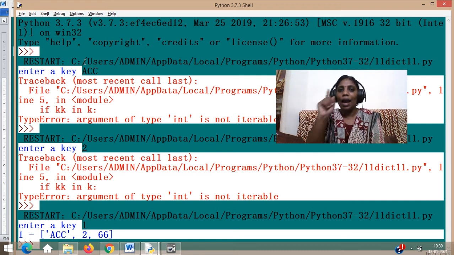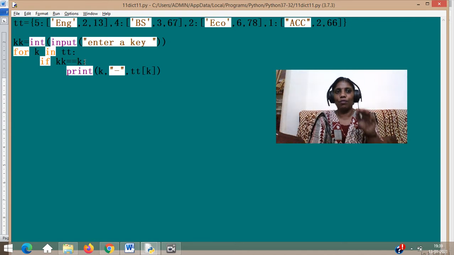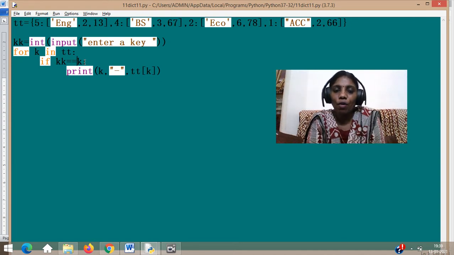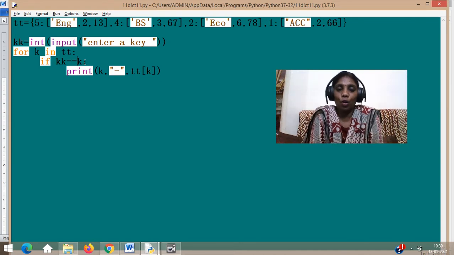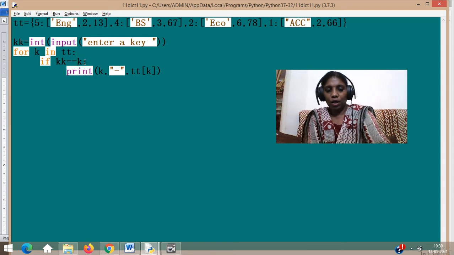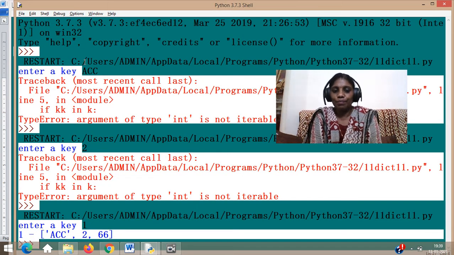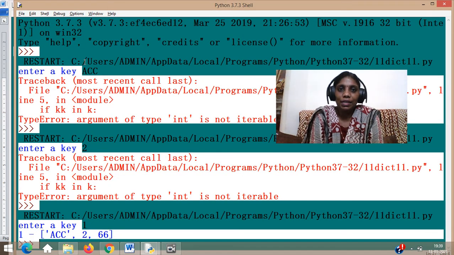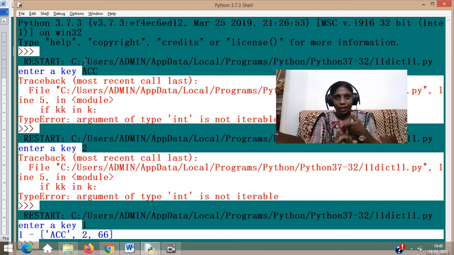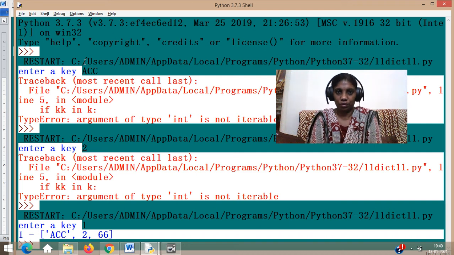Since K and KK were holding only one value, in was not actually required, so the error said argument of type int is not iterable. That means with int you cannot use this. With a list I can use it, with a string I can use it, because then a lot of values are there. So in can be used only then.